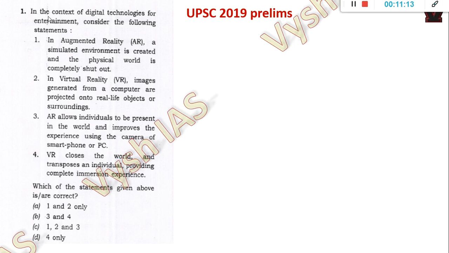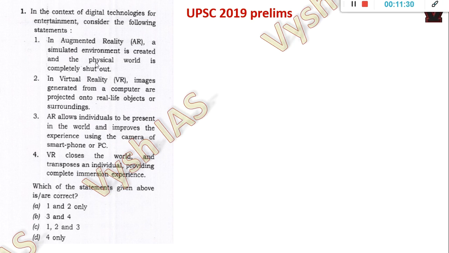In the context of, I think, set number C. Okay, A, B, C, D, four sets will be there every year. So set C, this is the first question of 2019 prelims. In the context of digital technologies for entertainment, consider the following statements. Okay, so this is actually a question about augmented reality and virtual reality.